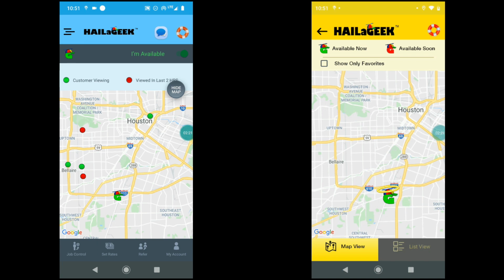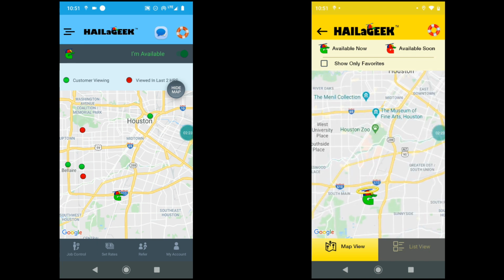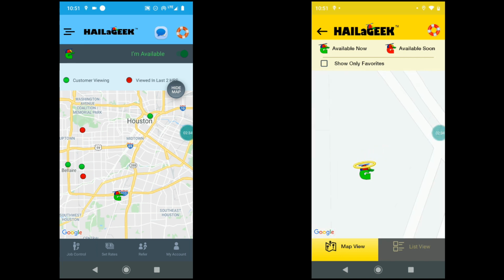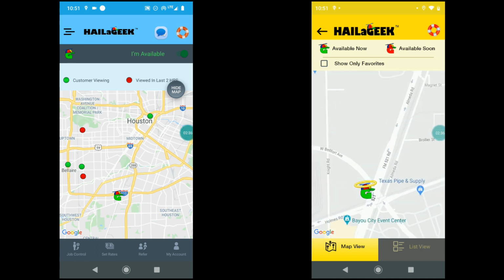And the reason this geek has a halo over their head is because this customer used this geek before and they selected him as a favorite. And anytime a customer has selected a geek as a favorite, when they show up on the map again, they have this cool little halo over their head showing that they're a favorite.